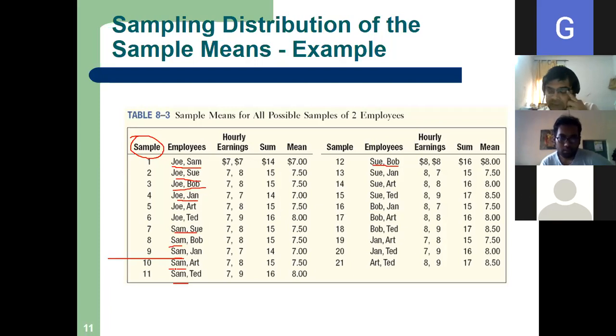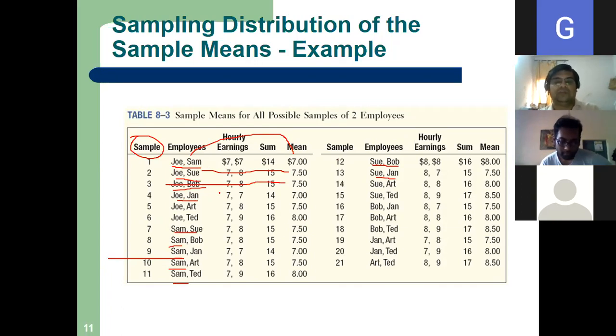Got it? Now I calculate the mean of each one of them. So Joe and Sam, what is the mean? Mean salary is 7. Joe and Sue, what is the mean? 7.5. Joe and Bob. So how many means will I get? 21. Very good.